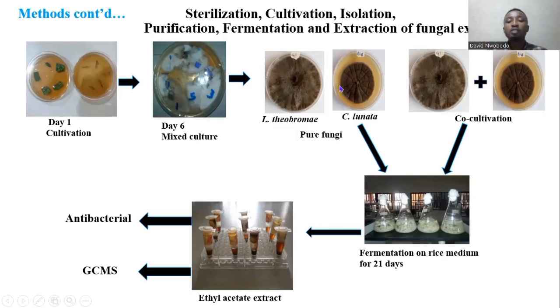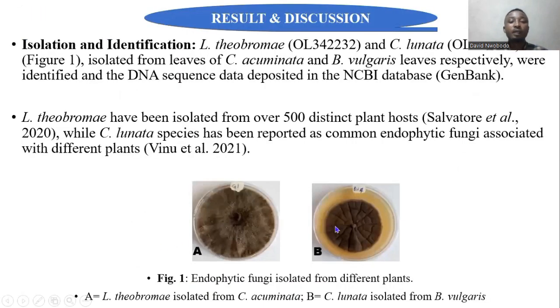The pure isolates, the two organisms, were fermented individually and then used together in the co-culture study. Fermentation was carried out using rice medium as a substrate for 21 days, after which the crude extract was concentrated and extracted using ethyl acetate as a solvent, and then tested for antibacterial activity and the GCMS analysis to identify the bioactive compounds.